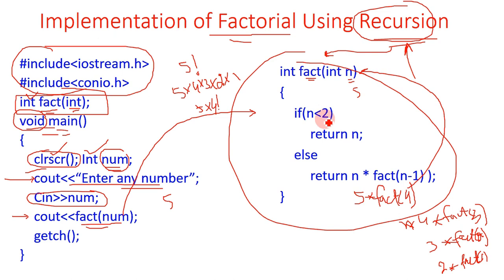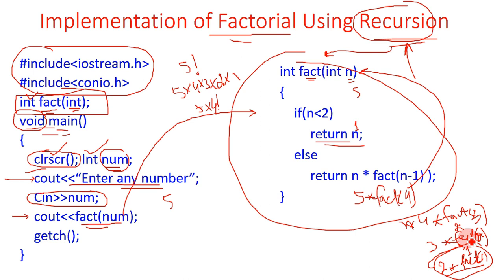So fact of 1 will be called. Is 1 less than 2? Yes, so the body of the if will be executed and return n. Here n holds the value 1, so 1 will be returned. So 2 multiplied by fact of 1, which returned 1, gives 2 multiplied by 1, and this value will be returned to fact of 2. So 2 will be returned from fact of 2.